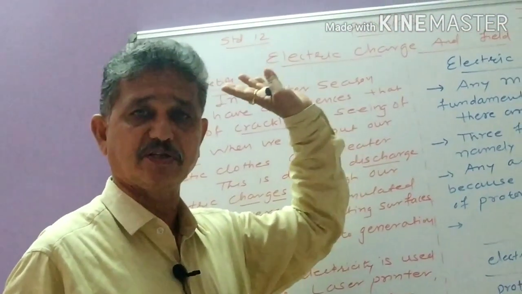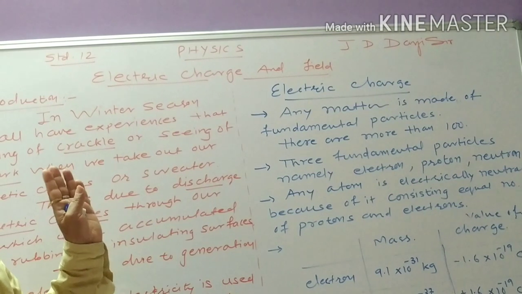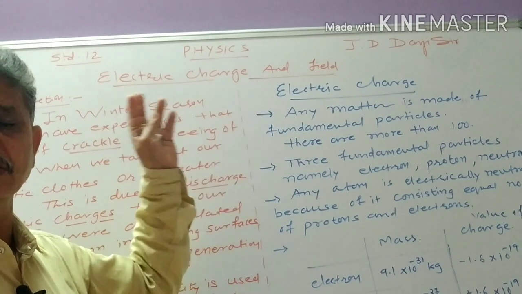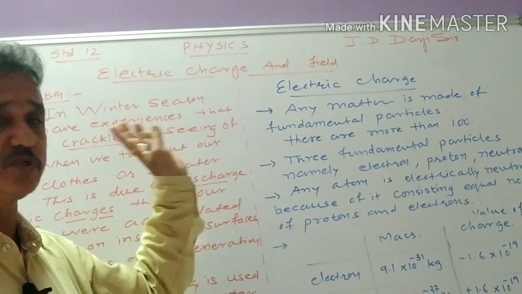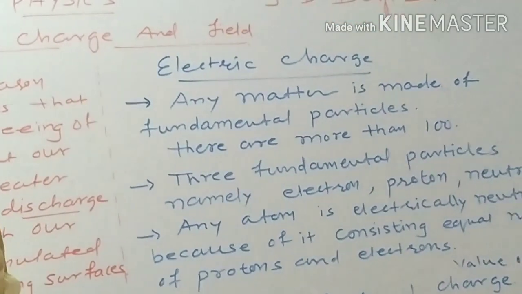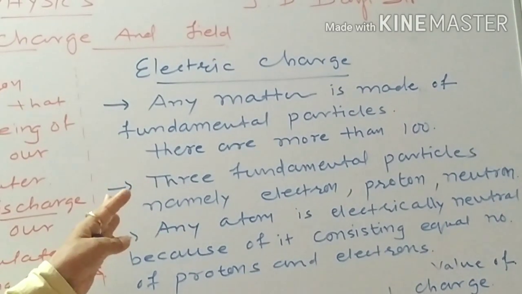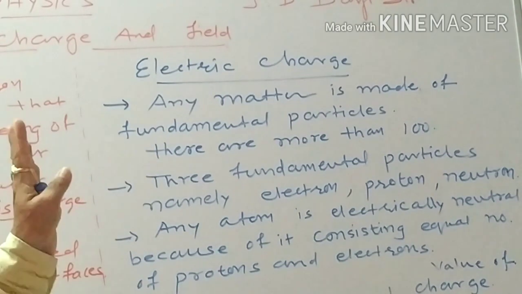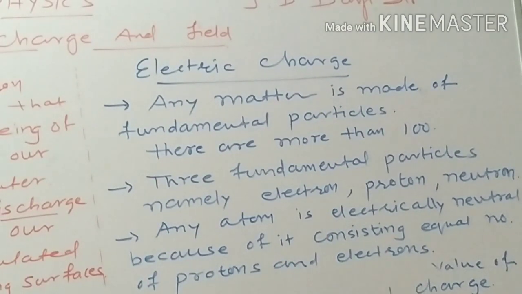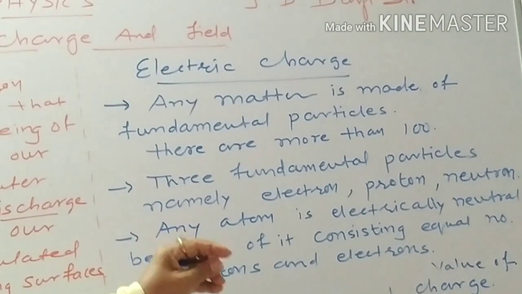It is electric charge. So what is electric charge? If you take any material, this material is made up of a large number of atoms, or you can say any matter is made up of fundamental particles. There are more than 100 fundamental particles, out of which we first consider 3 fundamental particles, namely electron, proton and neutron. The atom of any substance is electrically neutral.